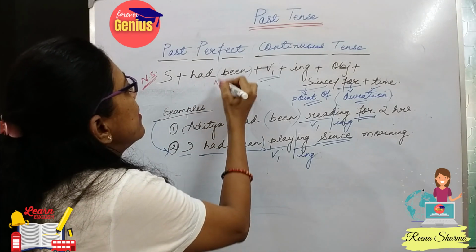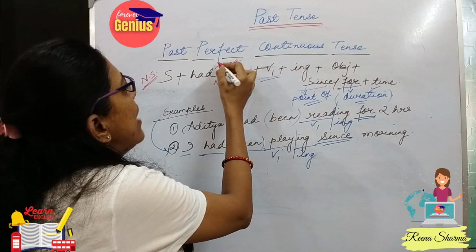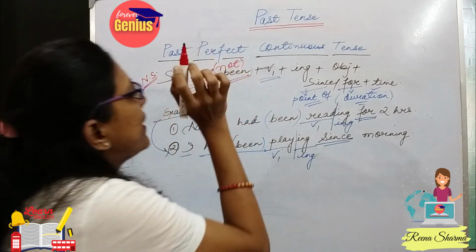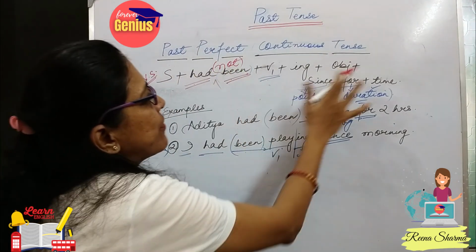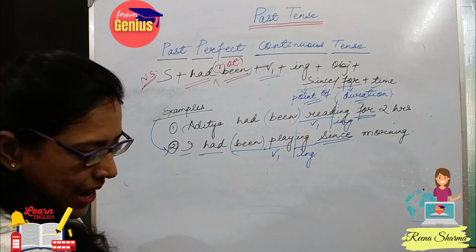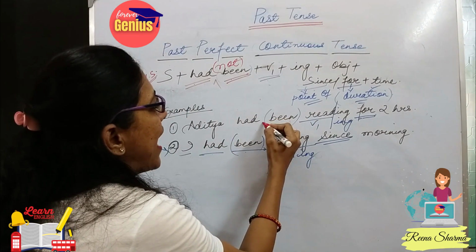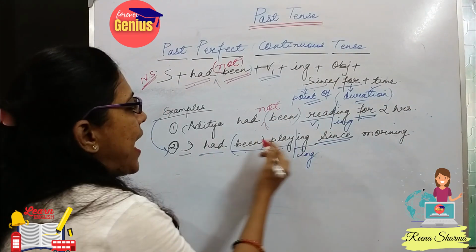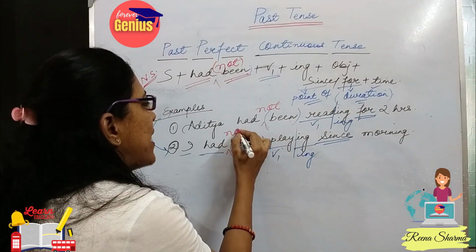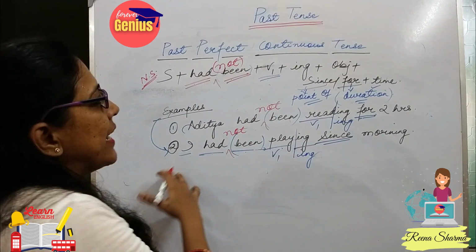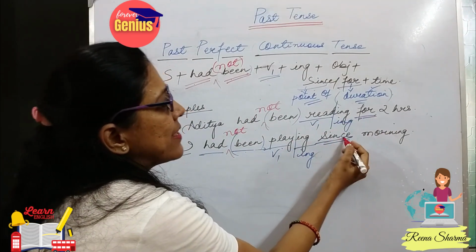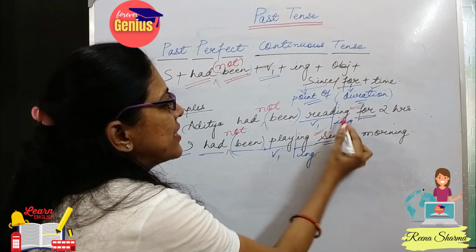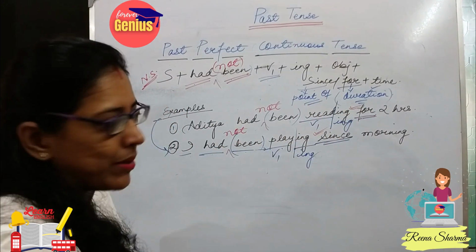She had not. I would be using not between the helping word and been, and the rest of the format would be the same. So Aditya had not been reading for 2 hours. I had not been playing since morning. See, for and since I already discussed: for is for duration, since is for point of time.